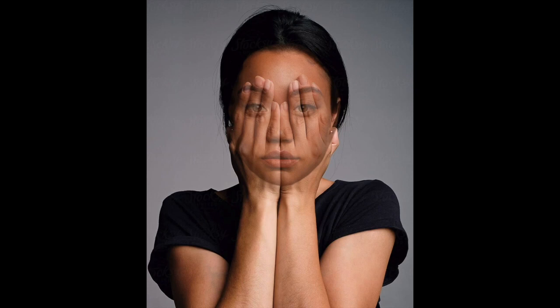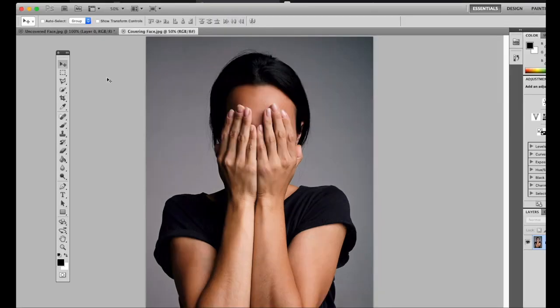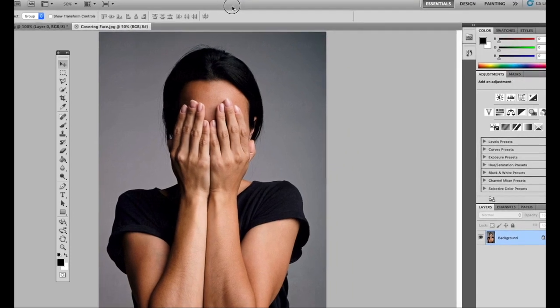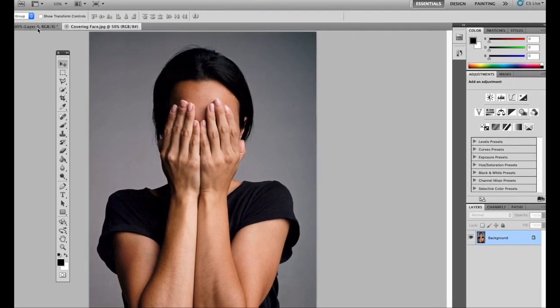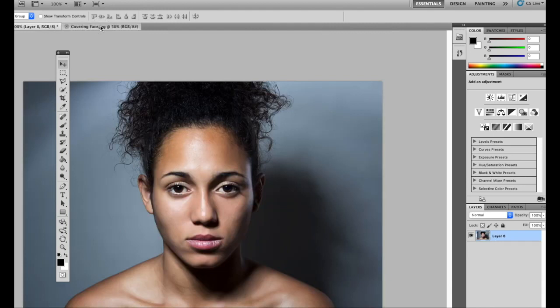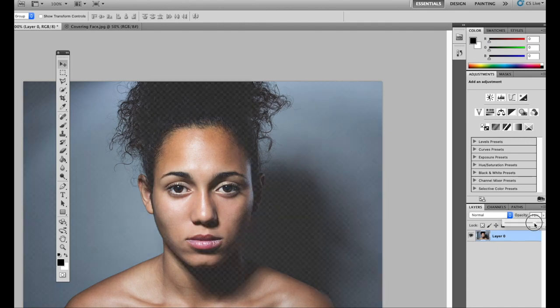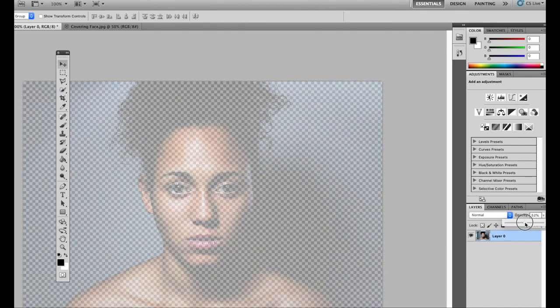So when we take a look at the tools in Photoshop to do this, the only one I want to show you is opacity. When you open up an image, any image, in the layer menu, there is an opacity tool. It says it's set to 100% when you start, but if you click on it and drag it downward, you can see how it fades. Now that is going to be key to making it look like the face is fading and the hands are showing through the eyes, nose, and mouth.